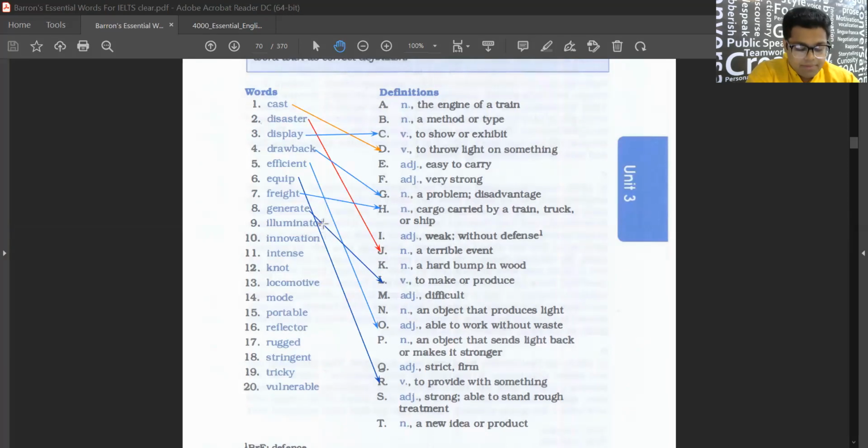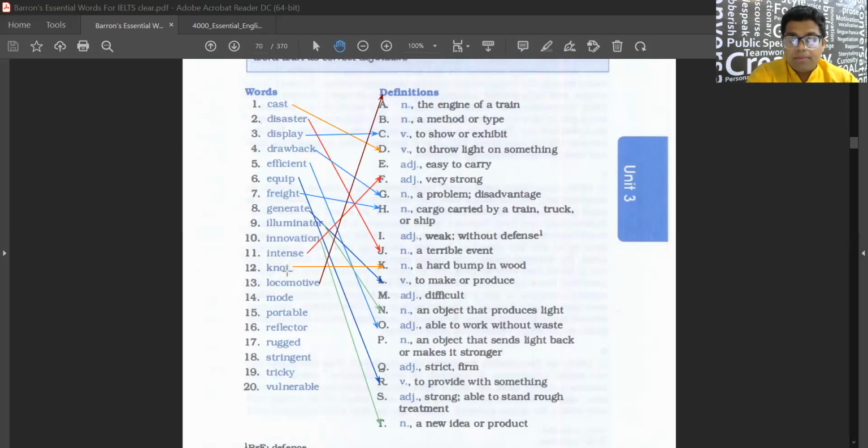What is illuminator? N. N, right. An object that produces light. What's an innovation? New idea. Correct. A new idea or product. What is intense? F, very strong. What is knot? A hard bump in wood, that is a knot. गांठ को भी बोल सकते हैं knot. What's a locomotive? A, right. The engine of a train.